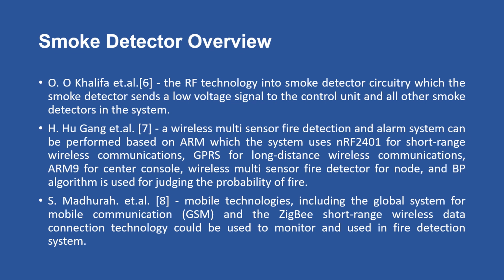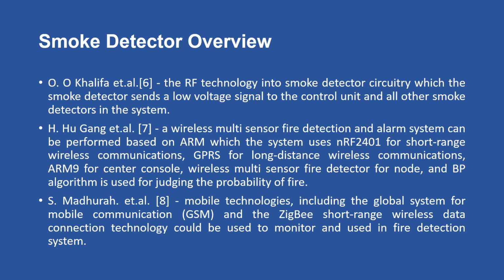Then H. Hugh Gang said that a wireless multi-sensor fire detection and alarm system can be built based on ARM, where the system uses NRF2401 for short-range wireless communication and GPRS for long-distance wireless communication, ARM9 for the central console, wireless multi-sensor fire detector for the node, and a BP algorithm for judging the probability of fire.